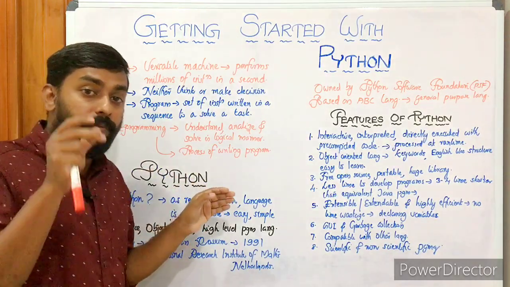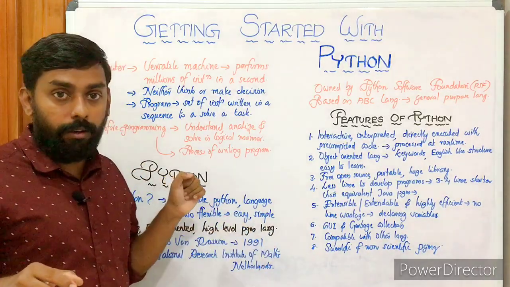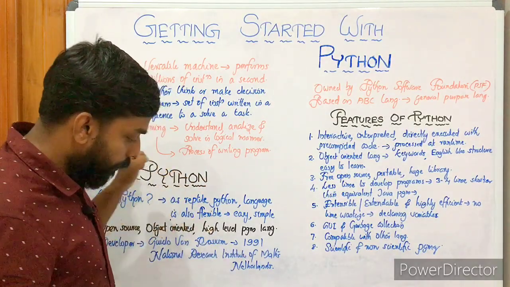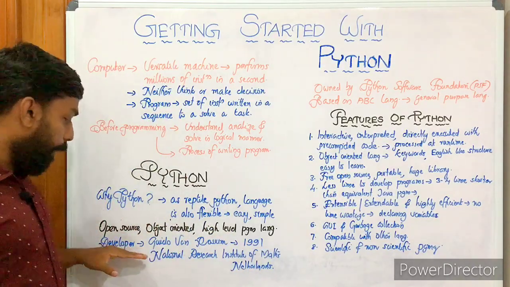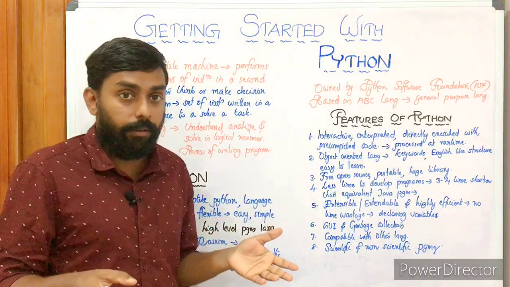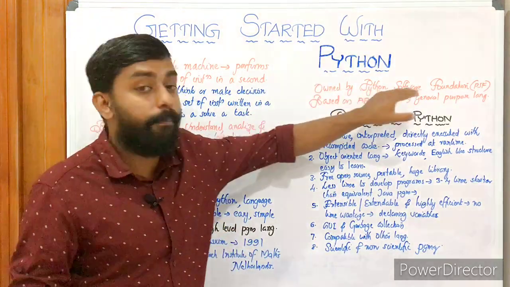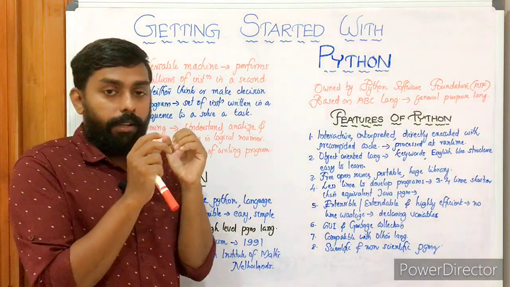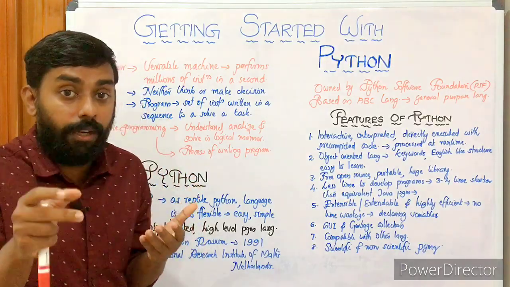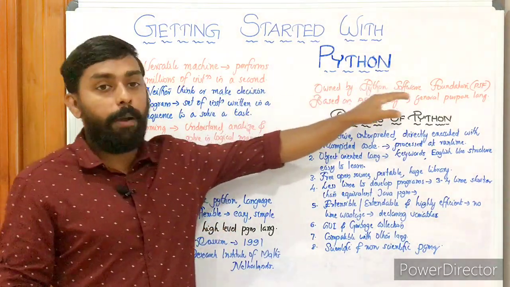Guido van Rossum is the father of Python, who developed the Python programming language in 1991 at the National Research Institute of Mathematics, Netherlands, and it's owned by the Python Software Foundation, PSF.